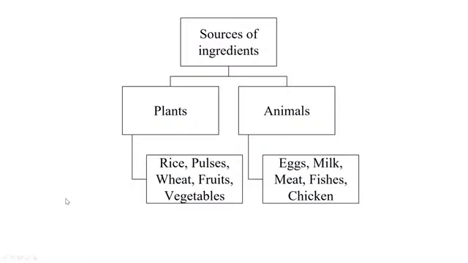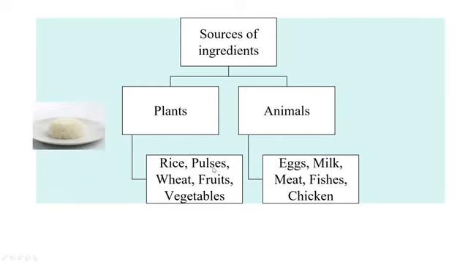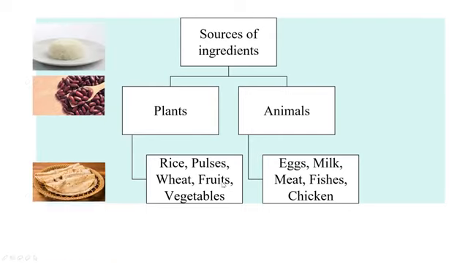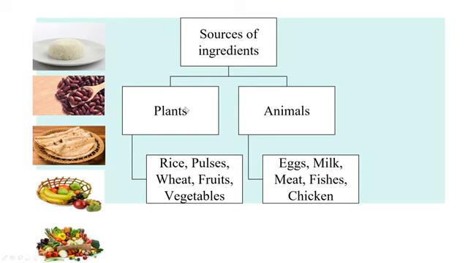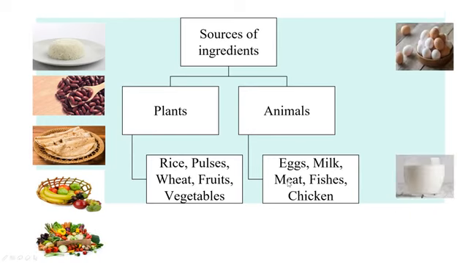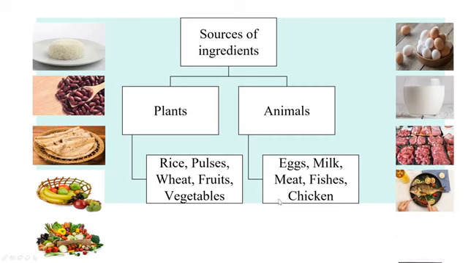So after studying about ingredients, let's now study about sources of ingredients. Principally, there are 2 sources of ingredients, plants and animals. All of us know that we get rice, pulses, wheat, fruits and vegetables from plants, whereas we get eggs, milk, meat, fishes and chicken from animals.